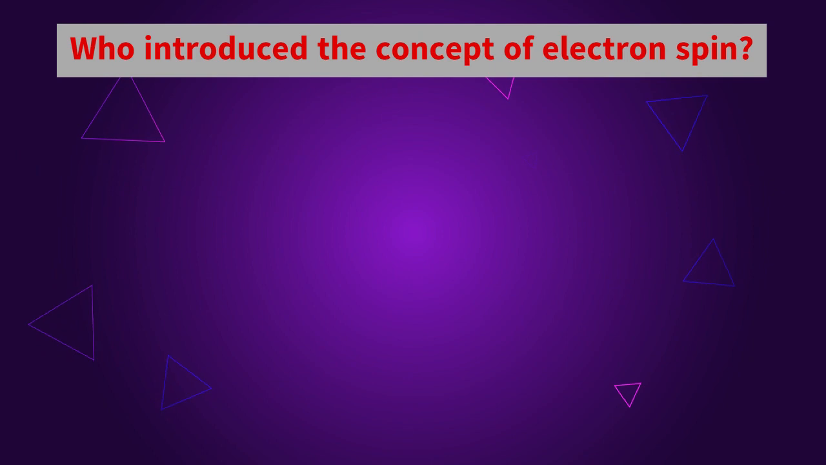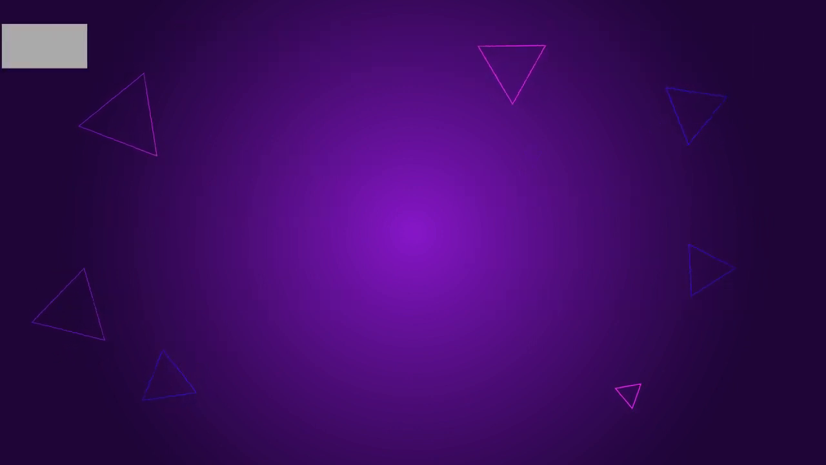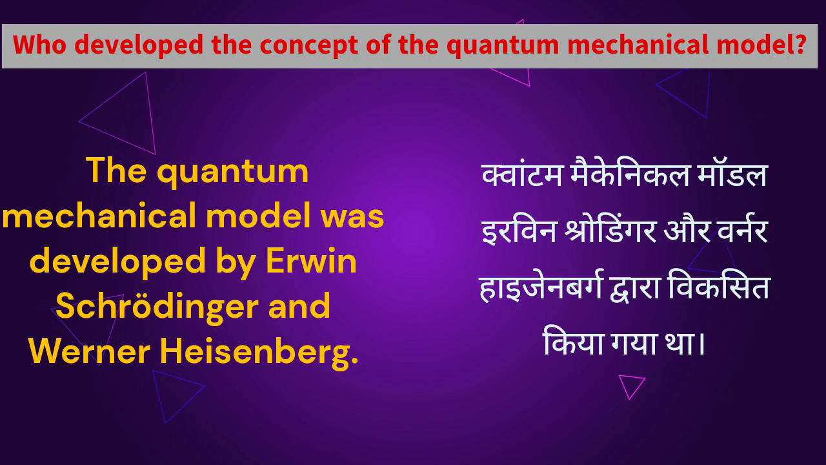Who introduced the concept of electron spin? Samuel Goudsmit and George Uhlenbeck introduced the concept of electron spin. Who developed the concept of the quantum mechanical model? The quantum mechanical model was developed by Erwin Schrödinger and Werner Heisenberg.